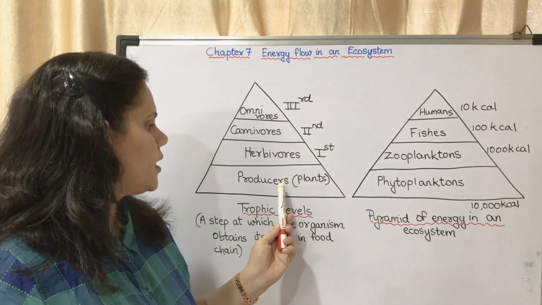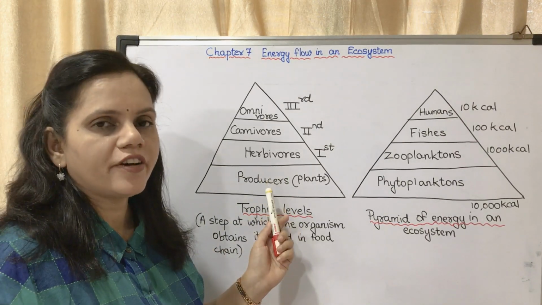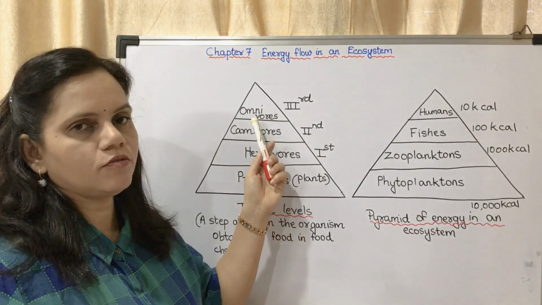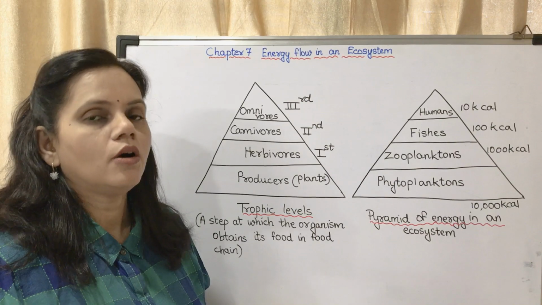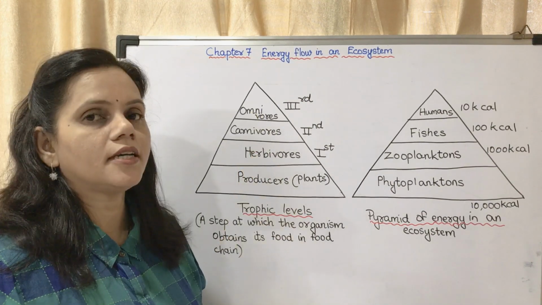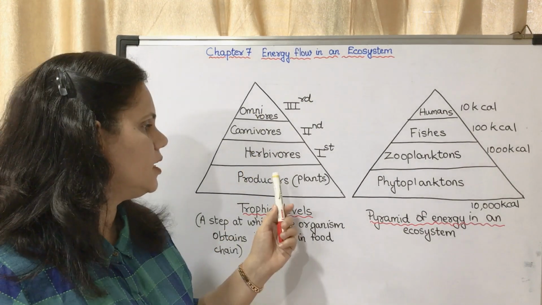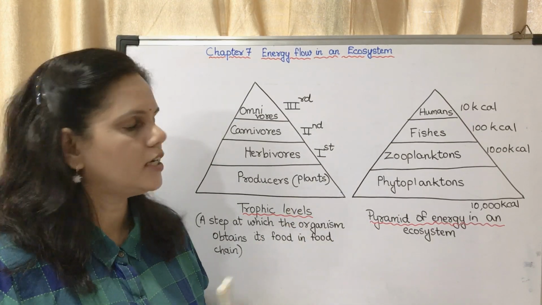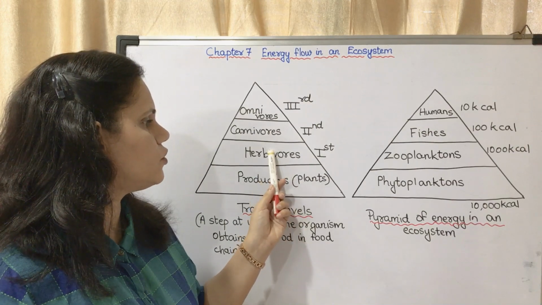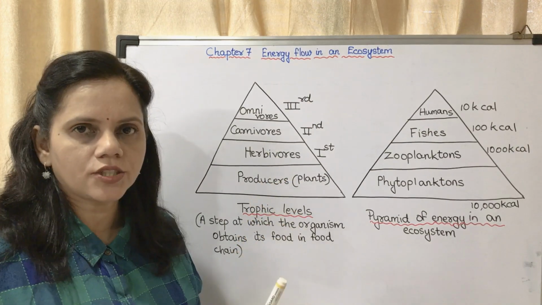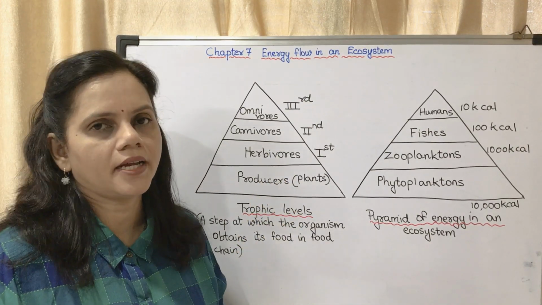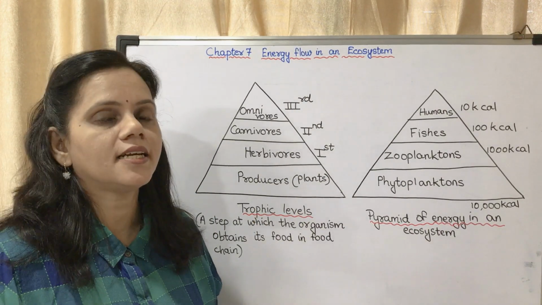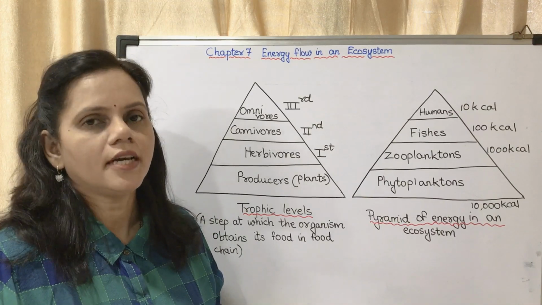Now I repeat, the number of organisms of plants is the highest, then the herbivores, then the carnivores, and then the omnivores. What will happen if the omnivores increase? If they are the largest in number, then the others will fall short. There will be a shortage of food, of herbivores, of plants. If it changes, it will affect the balance of the ecosystem.